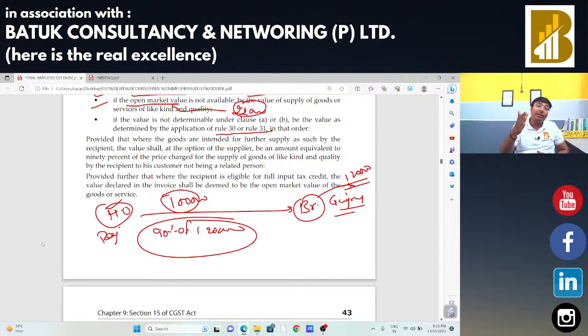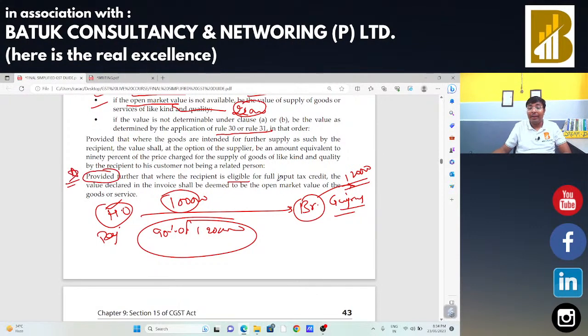Now you will say, sir, we need to check these things in each and every case. No, we need to identify certain suspicious transactions at the time of our audit and we need to identify the things during our GSTR 9 and 9C filing so that we can get the things easily. And we need to decide the value of supply in that specific case. Okay. Now, one proviso. I am always saying that proviso plays a very important role.